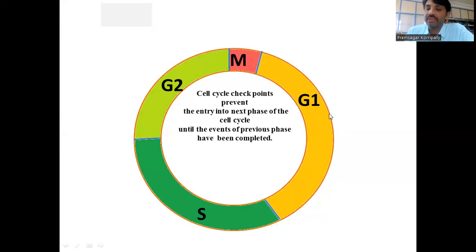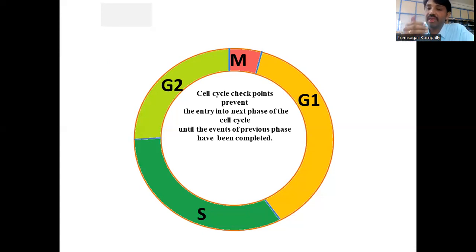During stress conditions, its genome or its cellular components may be damaged or degraded. So before going into the next stage, at every stage, the cell itself checks all its parts, whether they are in order or not.